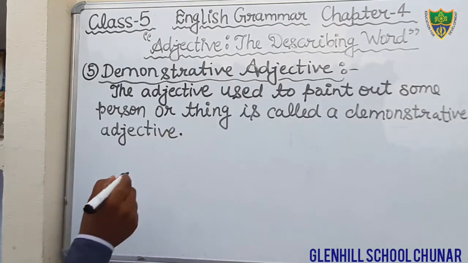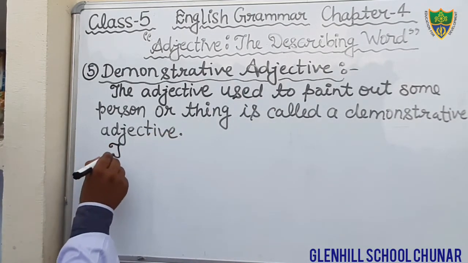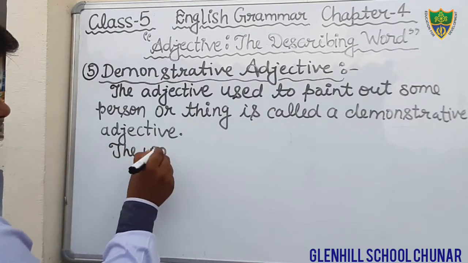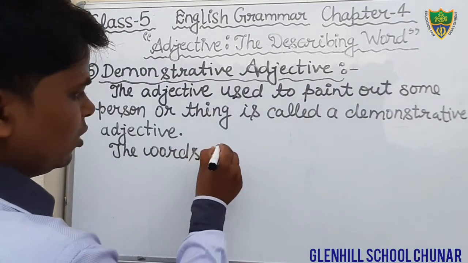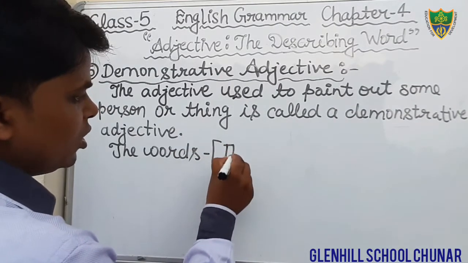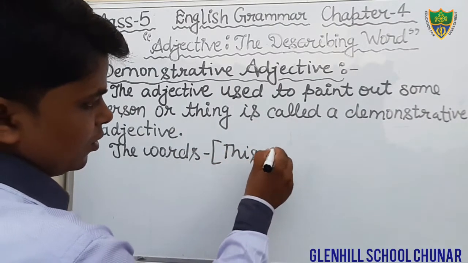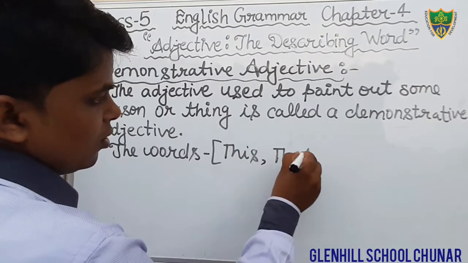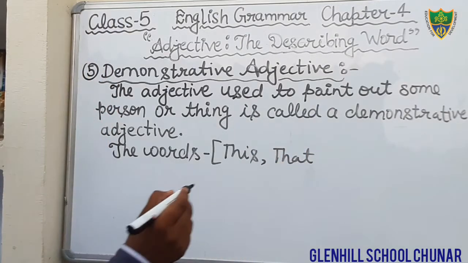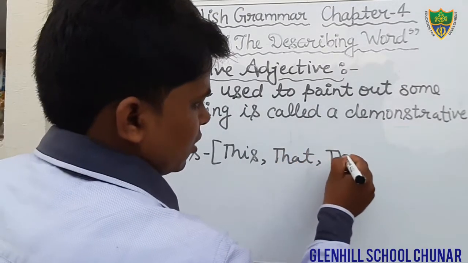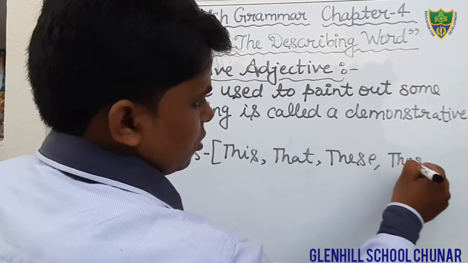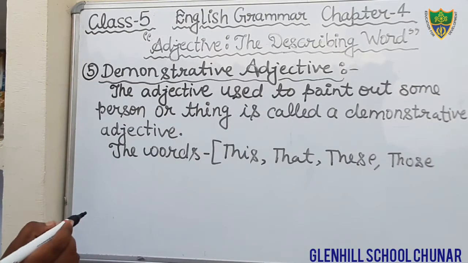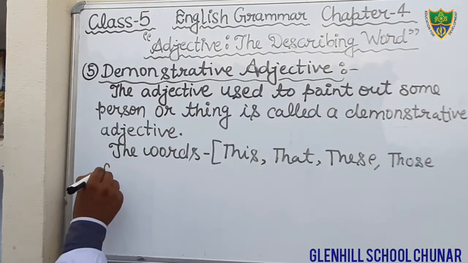Okay students, just write down the words. In the bracket you can write down this, that, these, those, and such.